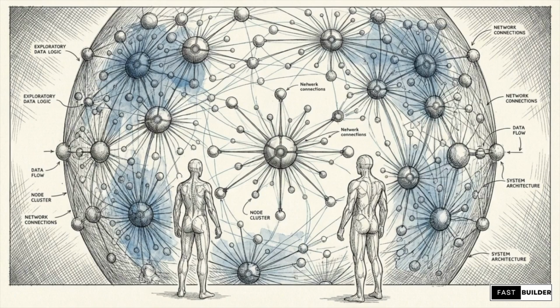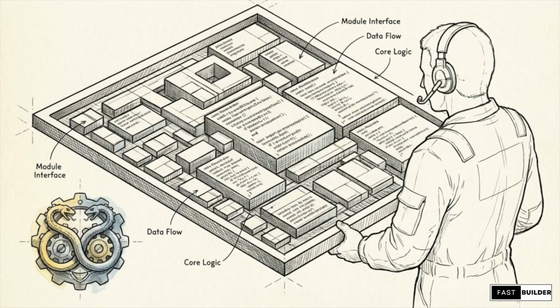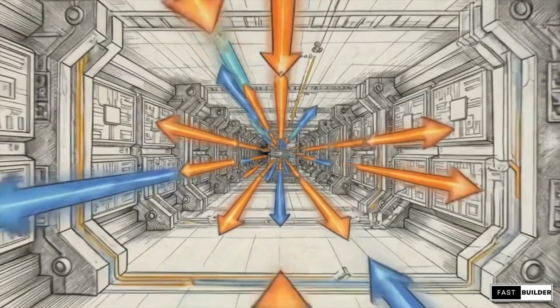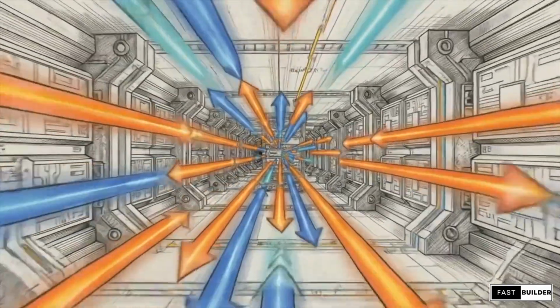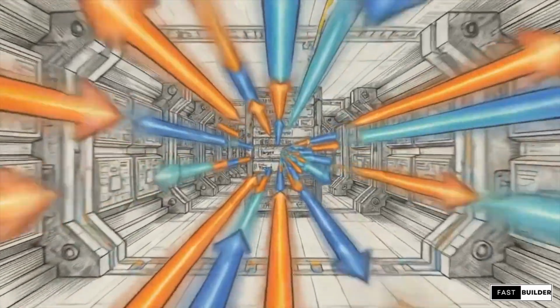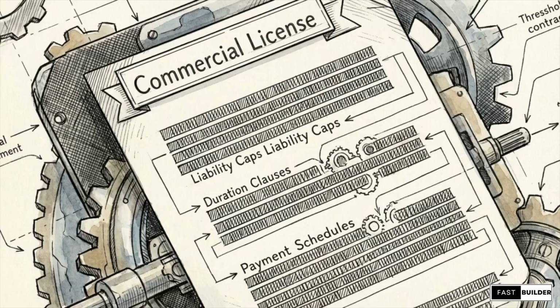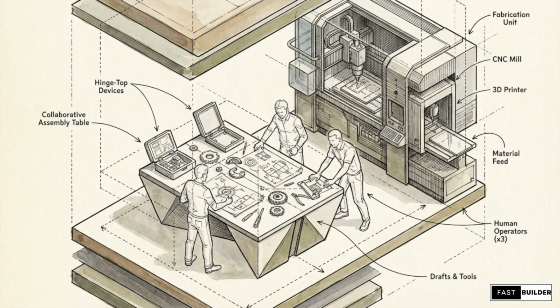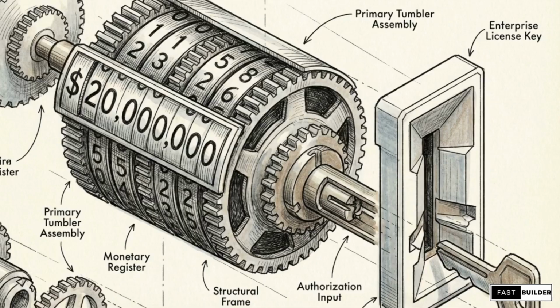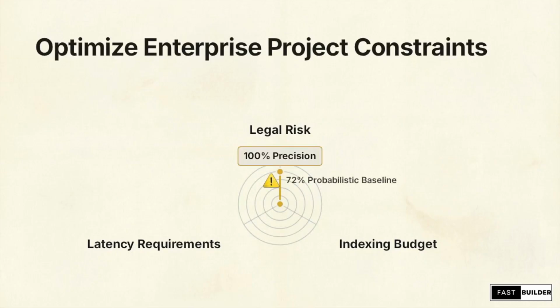Microsoft GraphRAG is effective for exploratory tools and general knowledge synthesis, particularly for teams that want to remain in a Python-centric environment. FastMemory is built for autonomous systems in sectors like financial trading or legal auditing, where a single false positive has significant consequences. There is also a licensing threshold to consider. Small teams and startups can use FastMemory under an open source license. However, organizations generating over $20 million in annual revenue require an enterprise license. Your choice should align with your project's legal risk, indexing budget, and latency requirements.